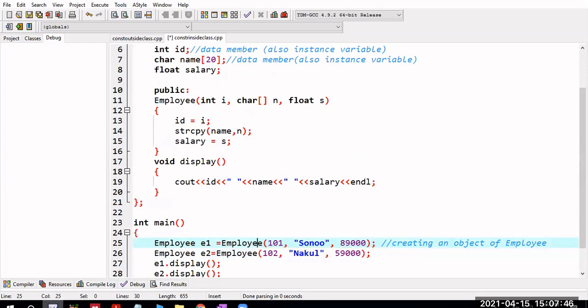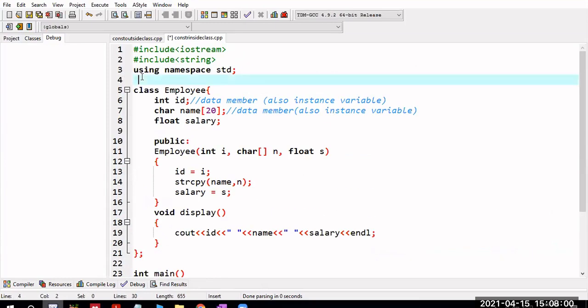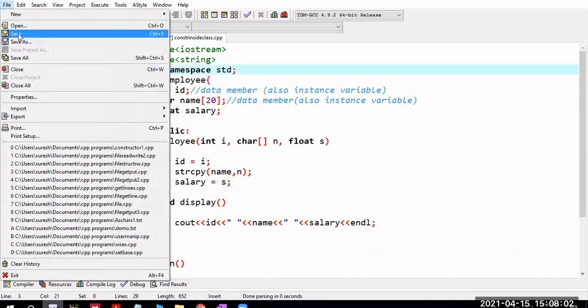So internally, e1 dot employee will be called, and here i will be copied with 101, n will be copied with Sonu, and s will be copied with 89,000, and it will display those values. So now I will try to save this program.